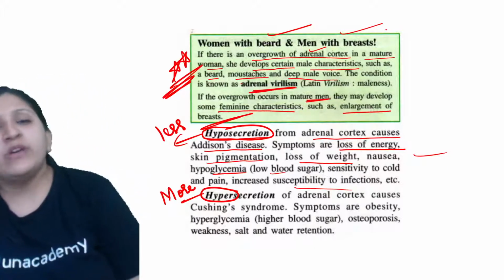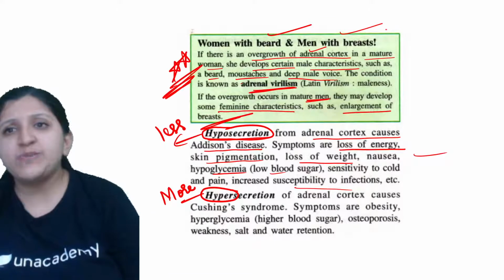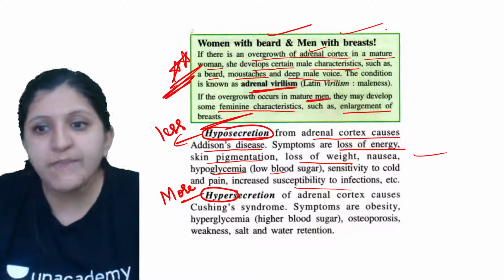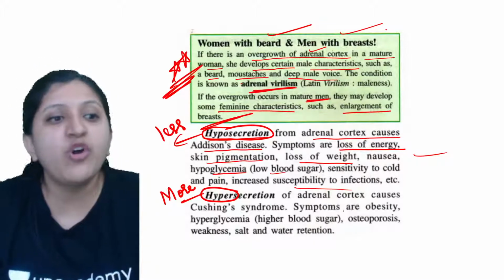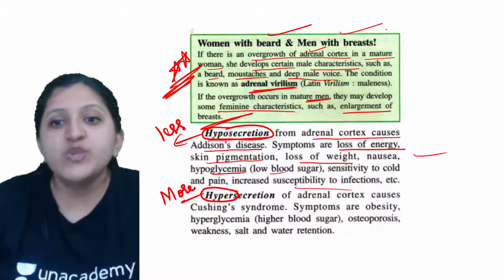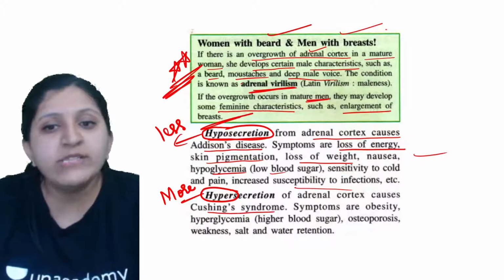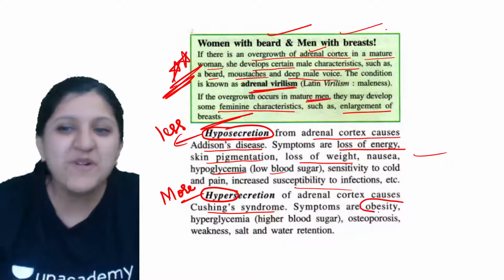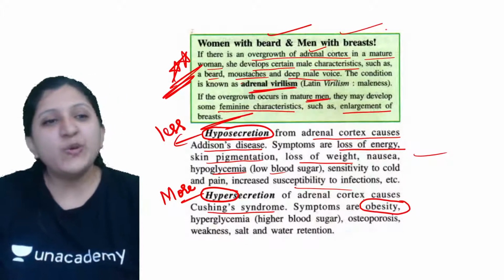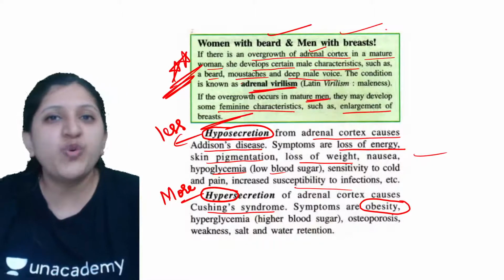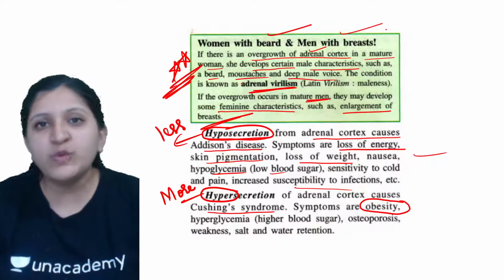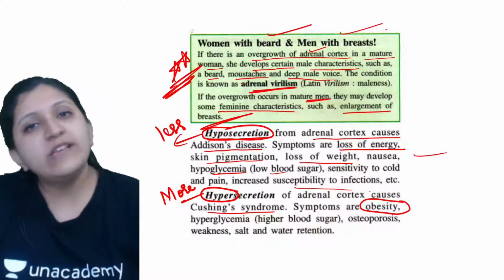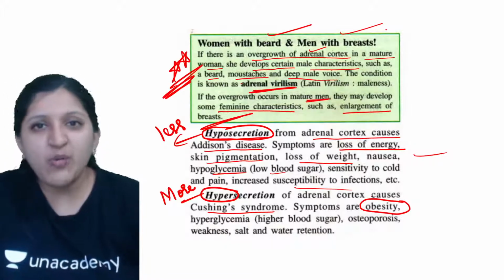Then in case of hypersecretion, if there is more amount of this particular hormone, it can be the adrenaline, or it can be with respect to the glucocorticoid, mineralocorticoid. All these changes we can see. So here the hypersecretion of the adrenal cortex is going to cause Cushing syndrome. The symptoms are, since there is more energy being released, your body is not going to use all the stored fat or stored protein or glucose, because there is already enough energy being supplied. So all this stored material will remain there itself, and that is how one would get obese.